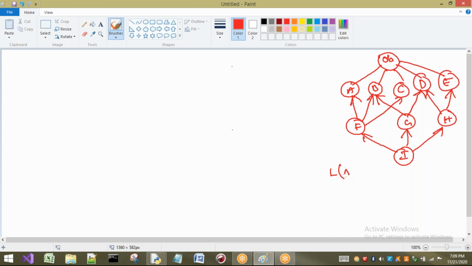So linearization of A equals what? Directly I'm writing, already we know that it is A, O. Linearization of B, what is that? B, O. Linearization of C is what? C, O. Here O is nothing but object. Next, D is what? D, object. E is what? E, object.